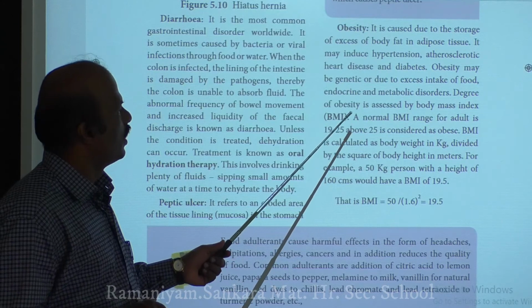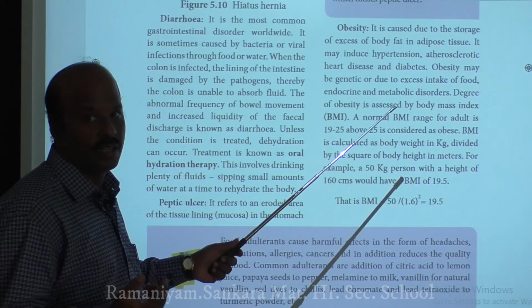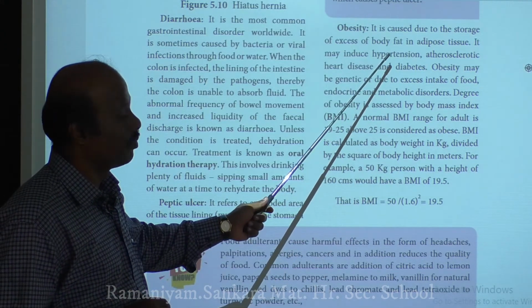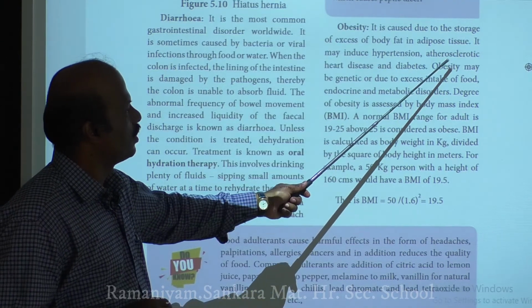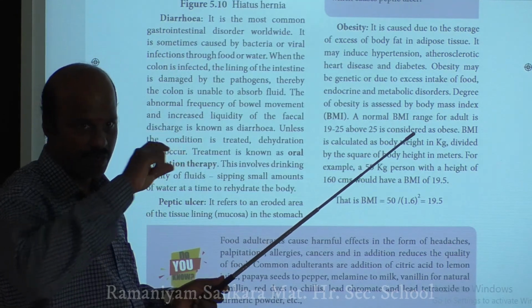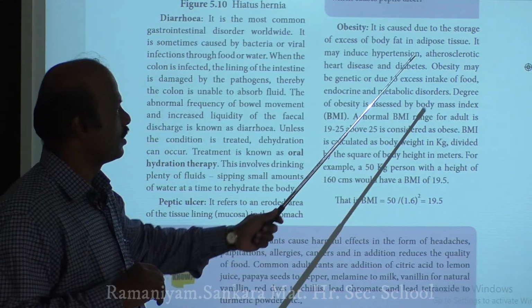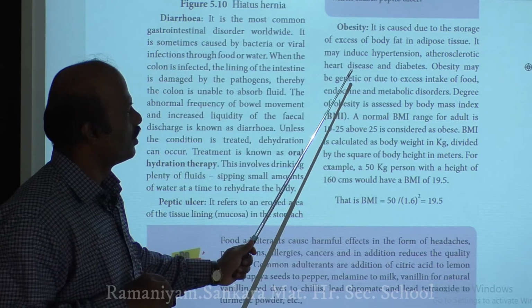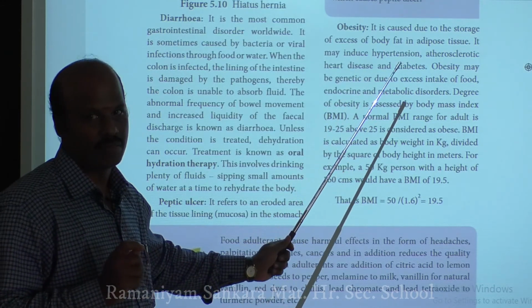So if you are highly obese, what will happen? It may produce hypertension, high blood pressure, and atherosclerosis. What is atherosclerosis? More amount of lipids will be deposited in the blood vessels, so it is called atherosclerosis. And finally, it leads to heart disease and diabetes.